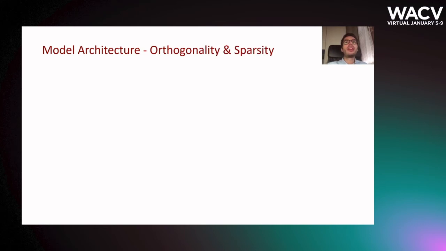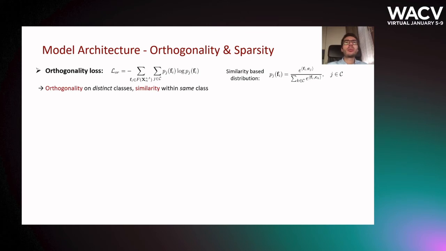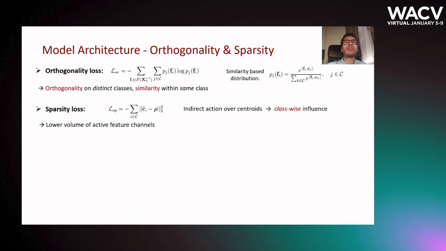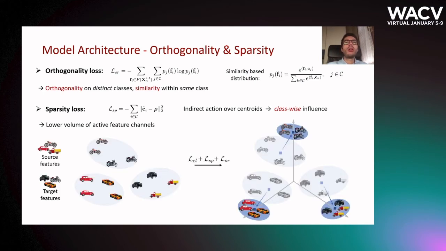We further regularize the latent space by means of the orthogonality and sparsity losses. The orthogonality objective is an entropy minimization loss over a similarity distribution between feature vectors and class centroids. Features from either domains, by different semantic classes, are forced to be orthogonal. Features sharing semantic classification are instead pushed to show high similarity. The sparsity objective further encourages a lower volume of active feature channels. The sparsifying action is applied on class centroids, with an indirect influence over all features from the same class. All combined, clustering, orthogonality, and sparsity modules provide a semantically consistent feature-level domain alignment.